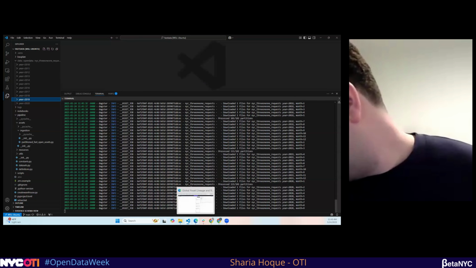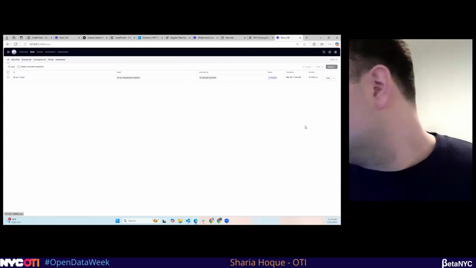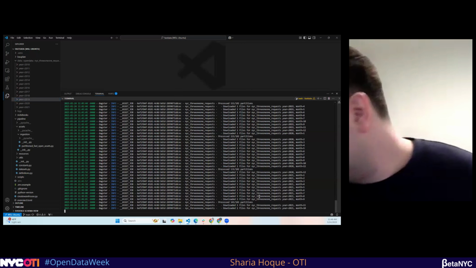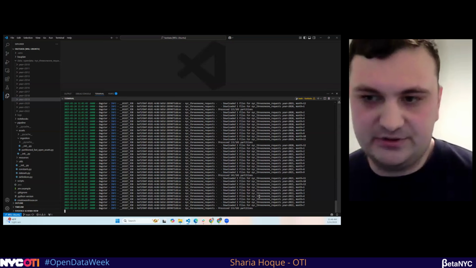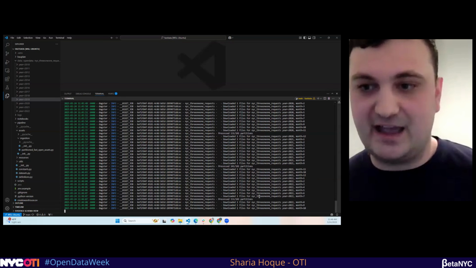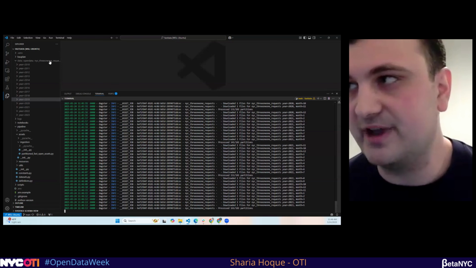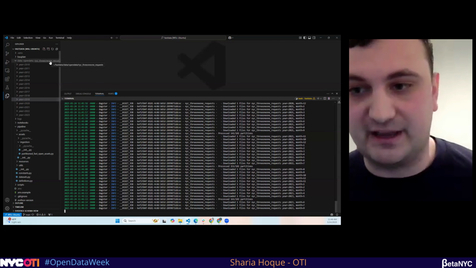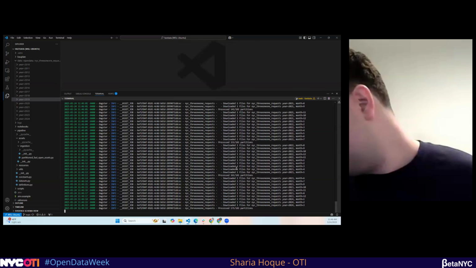Let's see how fast we get it. It could have been faster, but we're at a minute and 12 now, and we've downloaded 85%. The point is you're able to download these larger datasets fast and work with them, as opposed to waiting hours for them to come from Socrata for these bigger analytics datasets.